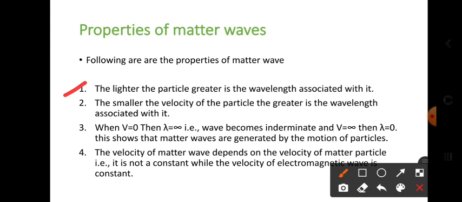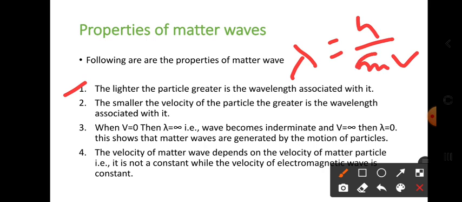So what does this mean? See here, the de Broglie formula: lambda is equal to h by mv. Lighter the particle, greater is the wavelength associated with it. When the mass of the particle is less, that is the meaning of lighter.